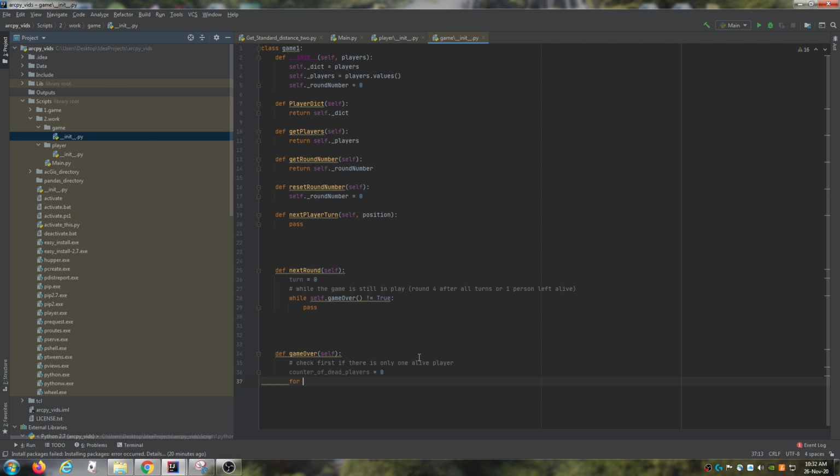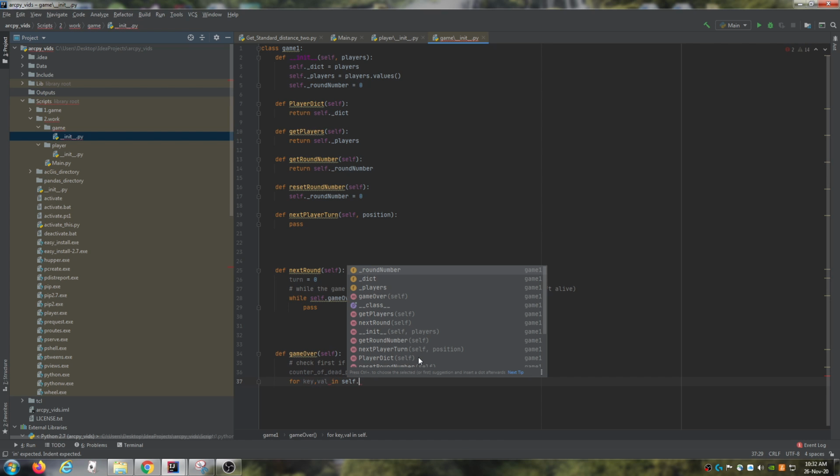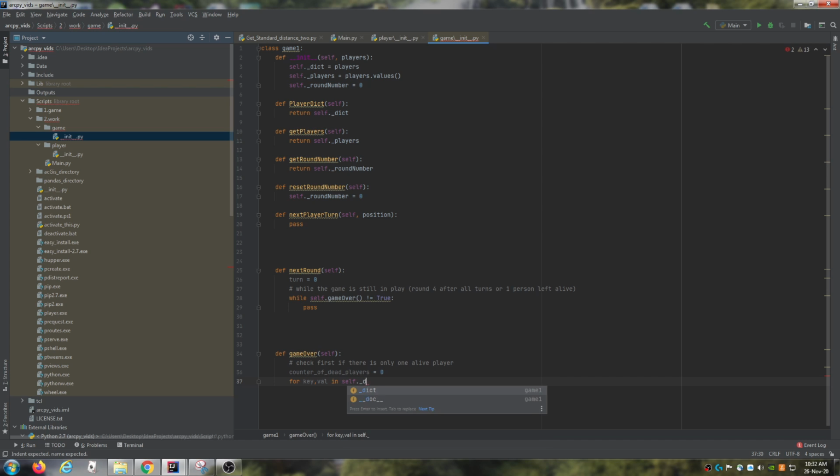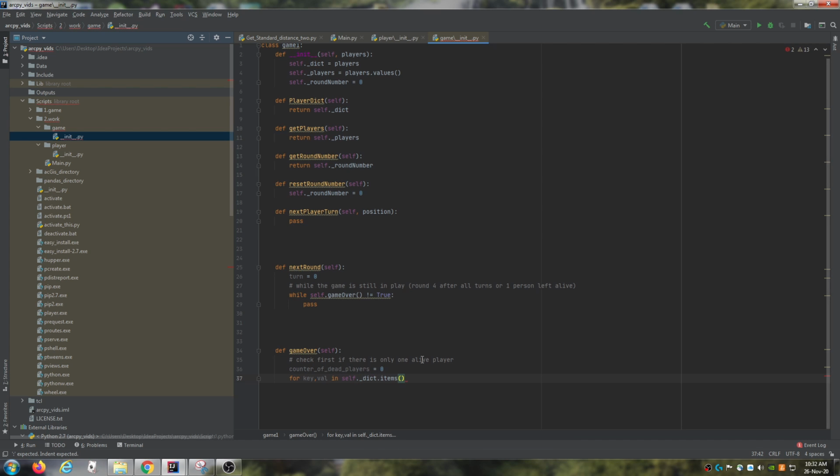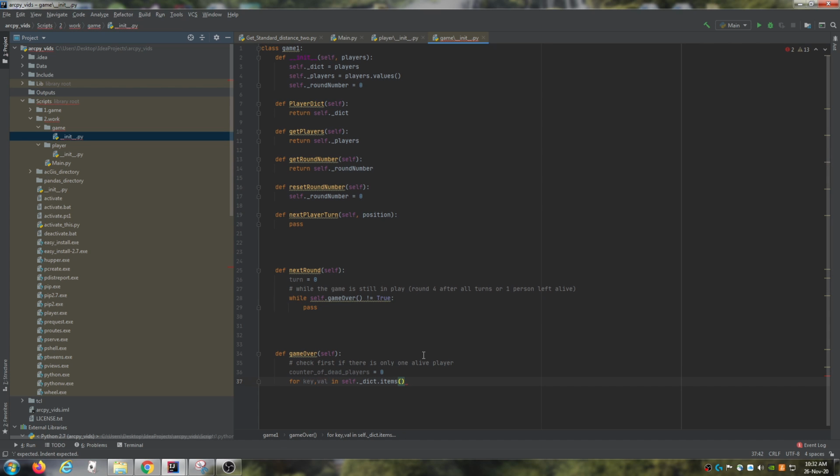And we're going to say for the key value pair in self.PlayerDict.items, right? So this is how you get the key value pair of a dictionary. We could do it like this, or we could also do it like this, so this would be the exact same thing.